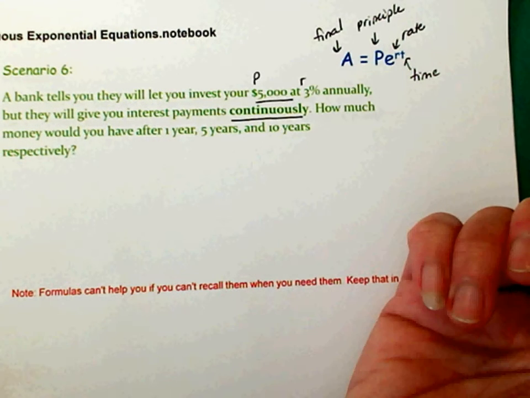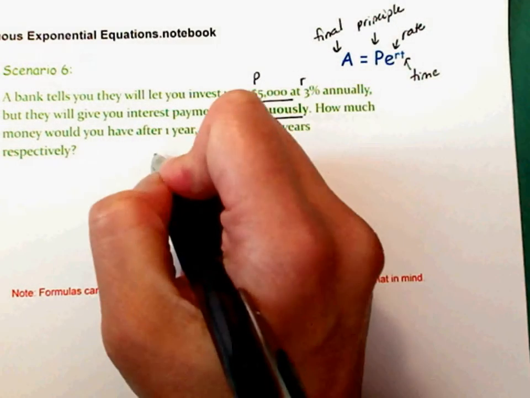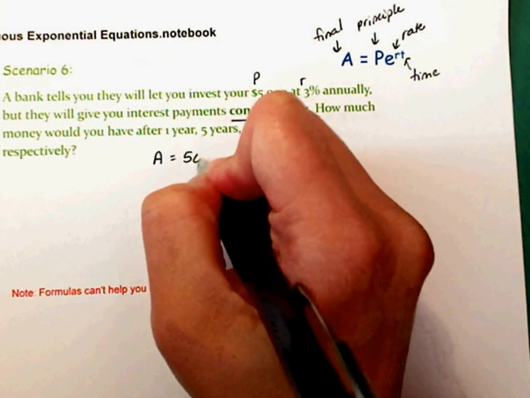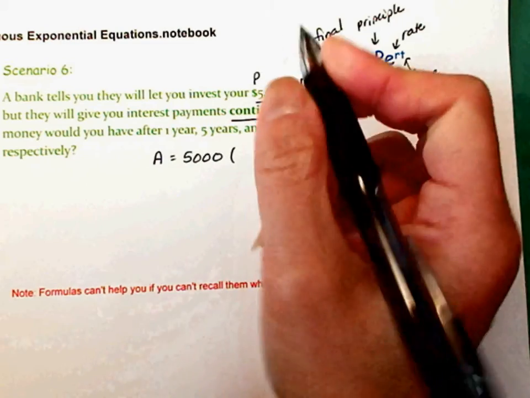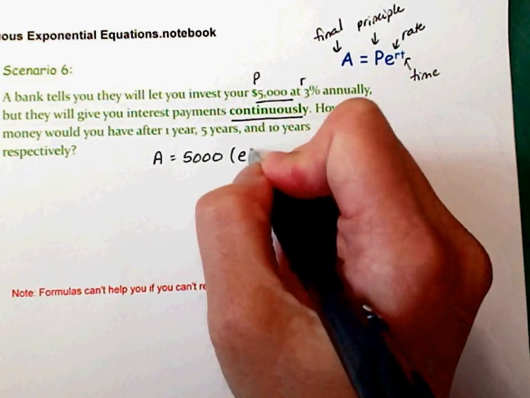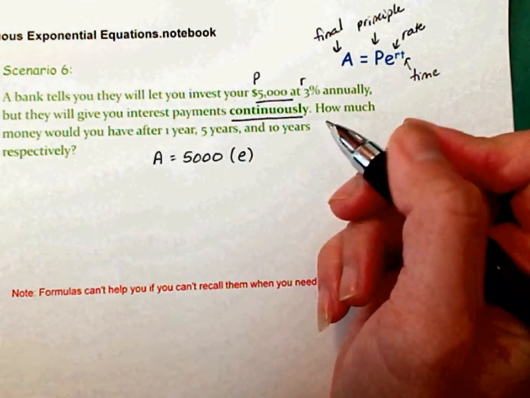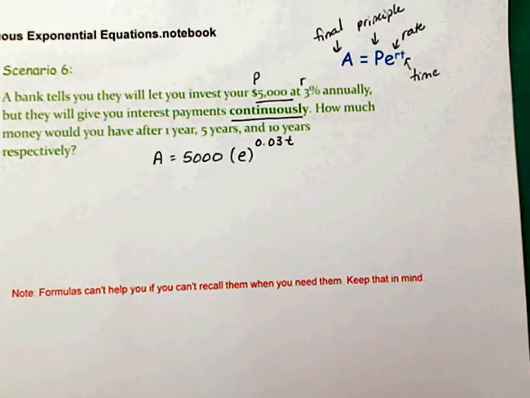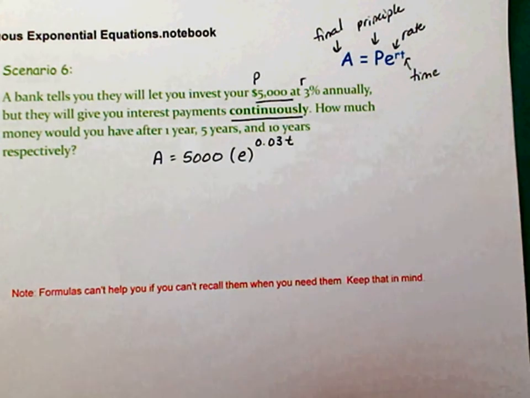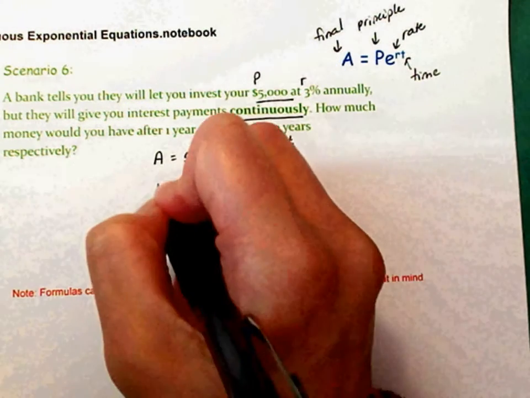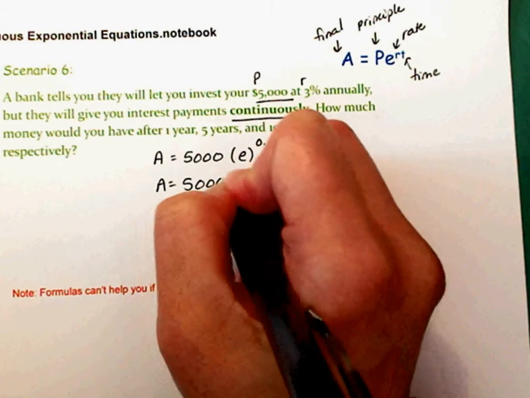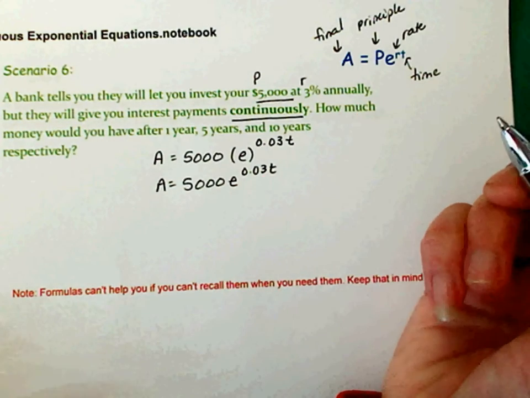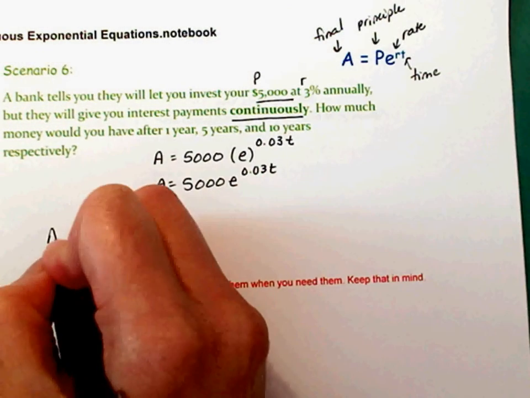So let's go ahead and write the equation first. How much? My final, I don't know. I start off with $5,000, okay? Continuously, so I'm going to use E. I did parentheses, you don't have to. Raised to the rate of 0.03 t. Everyone see that? There's my formula, okay? You can also write it like this, without the parentheses. Same thing. All right, so for 1 year, I'm going to replace that t